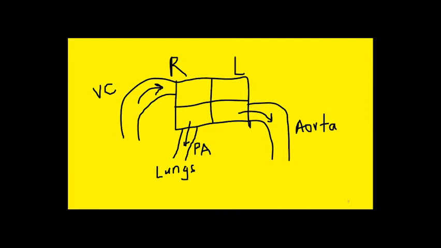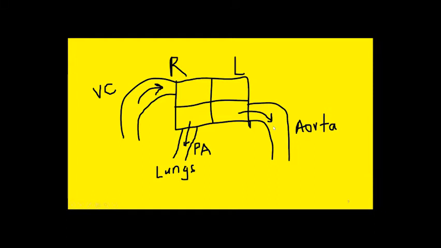So you all know this anatomy. The idea is, the concept of afterload is to understand the pressure in these two vessels, the pressure inside the aorta and the pressure inside the pulmonary artery. The left ventricle has to eject blood against the pressure inside the aorta. Similarly, the right ventricle has to eject blood against the pressure inside the pulmonary artery.